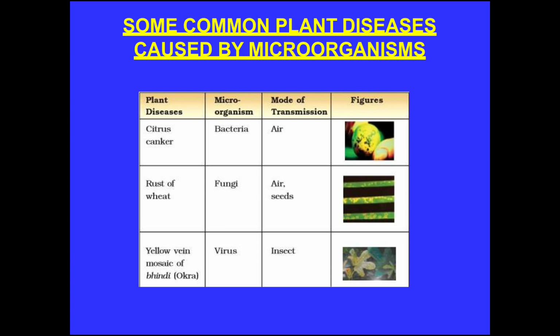Some common plant diseases are citrus canker. It is caused by bacteria and transmitted by air. Rust of wheat. It is caused by fungi and transmitted through air and seeds. Yellow vein mosaic of bhindi. It is caused by virus and it can be transmitted by insects.